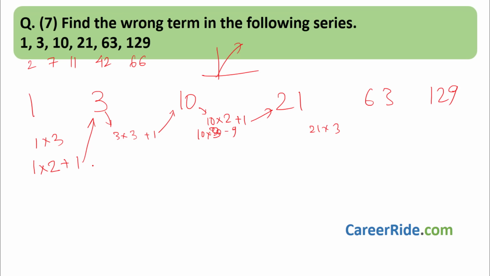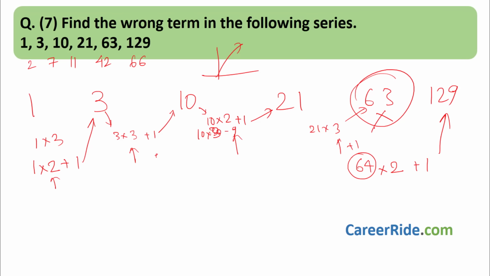So over here it so happens that this is multiplied by 2, this by 3, again by 2. Let's see over here, 21 multiplied by 3, directly we are getting 63. So here multiply by 2 plus 1, multiply by 3 plus 1, multiply by 2 plus 1. So this should be multiply by 3 plus 1. So the answer should be 64 over here, but still we'll check. 64 into 2 is 128, plus 1 is 129. So the answer has to be 64. This is the wrong number.